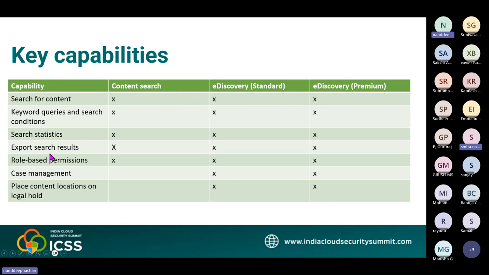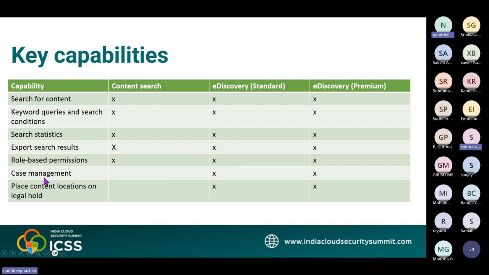Then we have role-based permissions. You use role-based access control, that is RBAC permissions, to control what e-discovery related tasks different users can perform. You can use a built-in e-discovery related role group or create custom role groups that assign specific e-discovery permissions. Then we have case management.